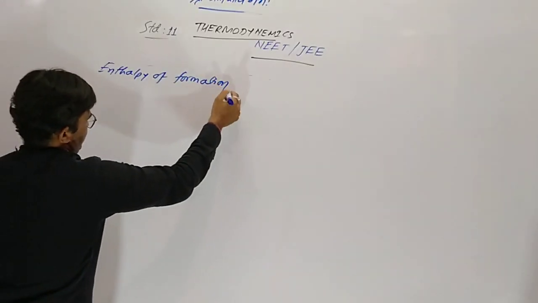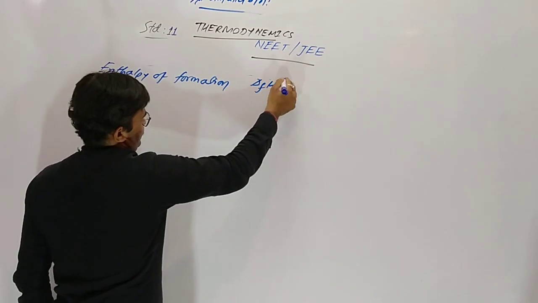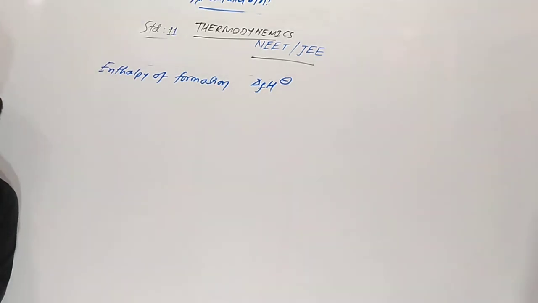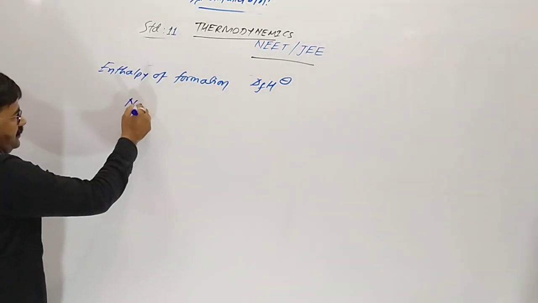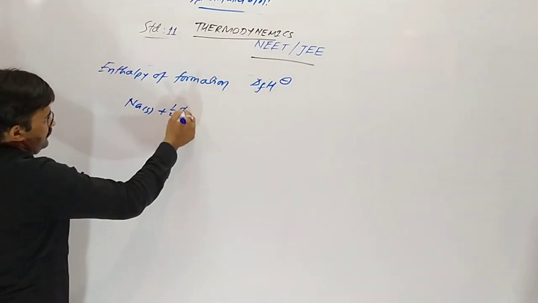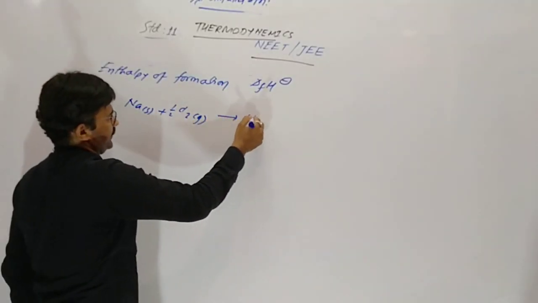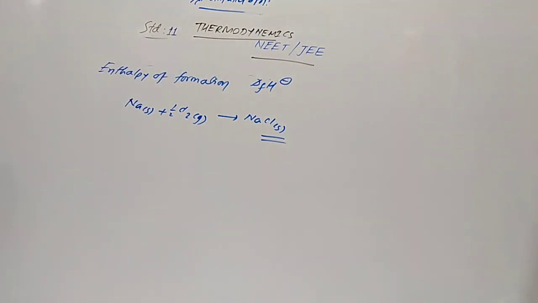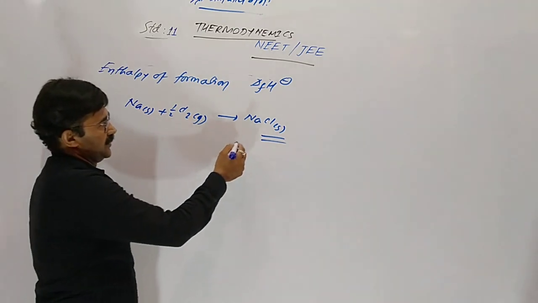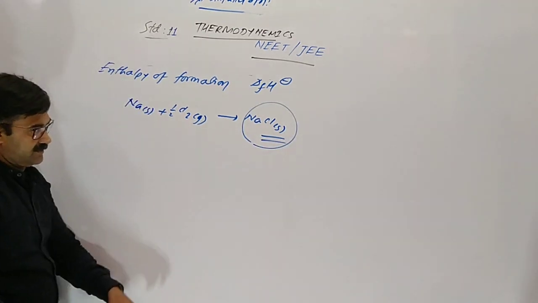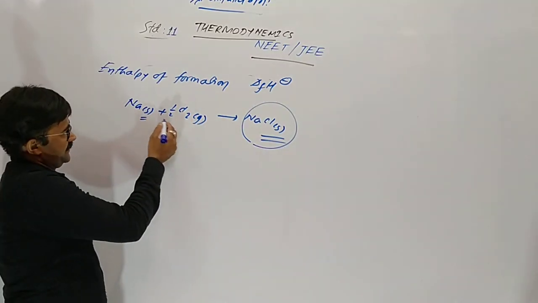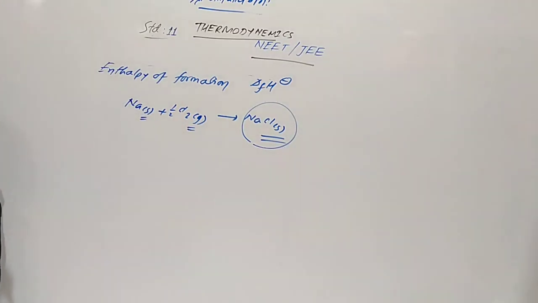Enthalpy of formation, delta f H degree, symbolic representation. 1 mole compound is formed from its elements in standard state. 1 mole compound when formed from its elements, but their form is the standard.